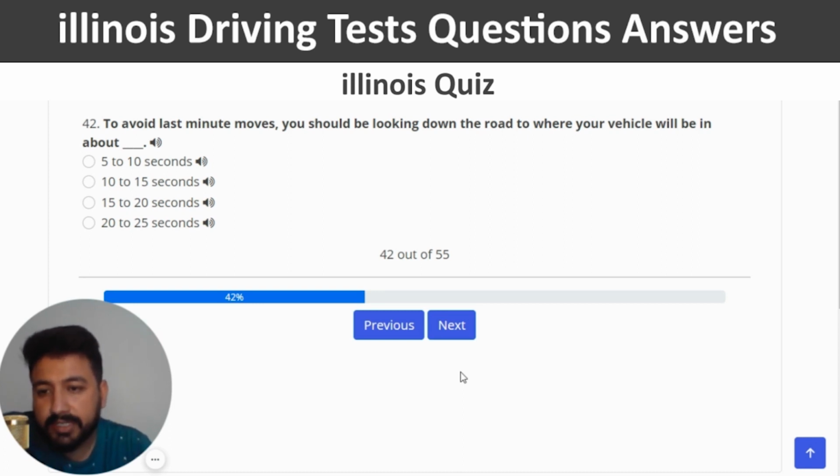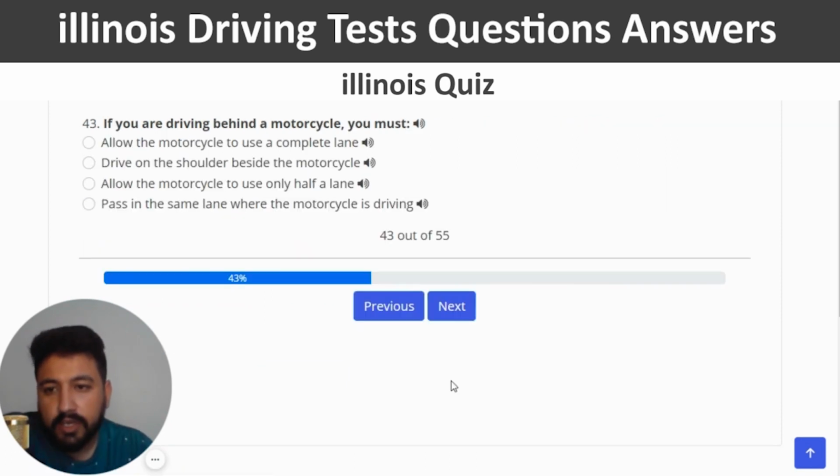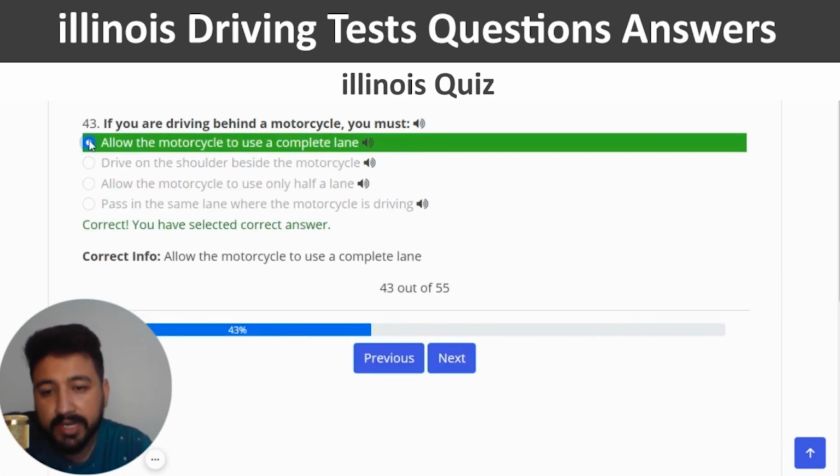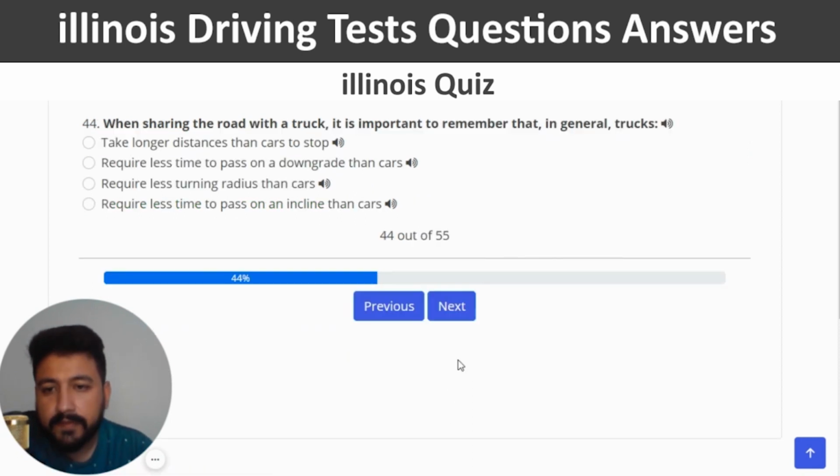So the second option is the right one, which is 10 to 15 seconds. Correct. And next. If you are driving behind a motorcycle, you must, so you can choose the first option, which is allow the motorcycle to use a complete lane. First option, you have selected the correct one. And next. When sharing the road with a truck, it is important to remember that in general trucks take longer distance than a car to stop, which is the first again, right?